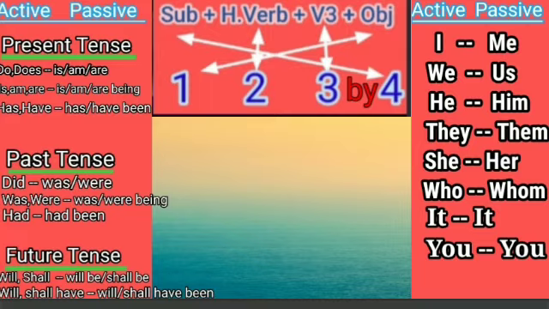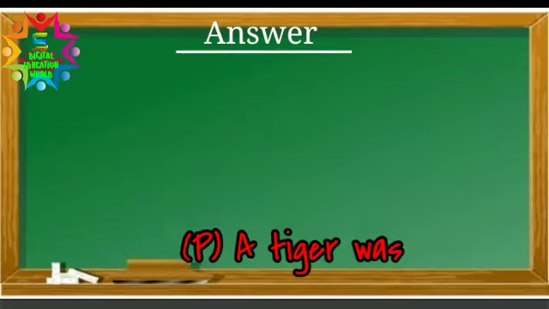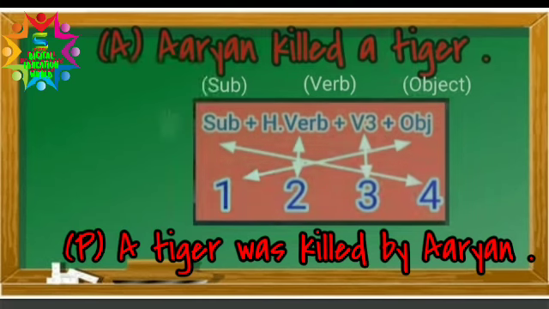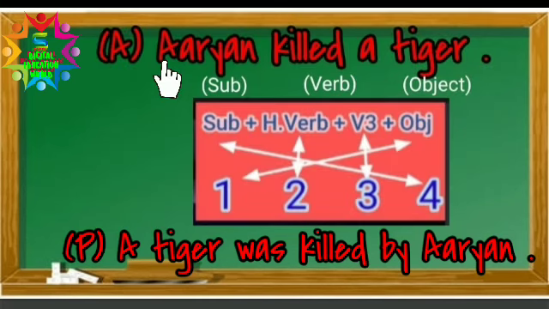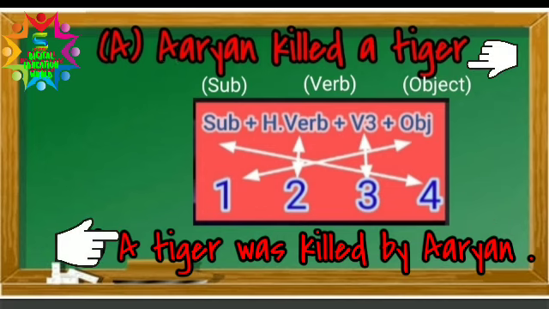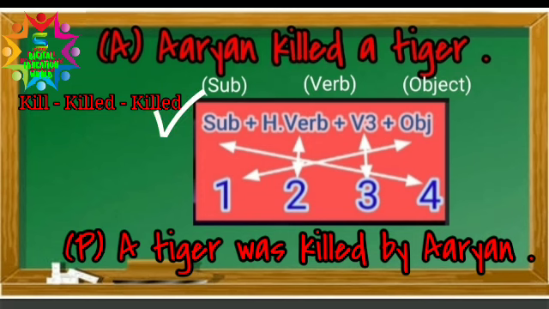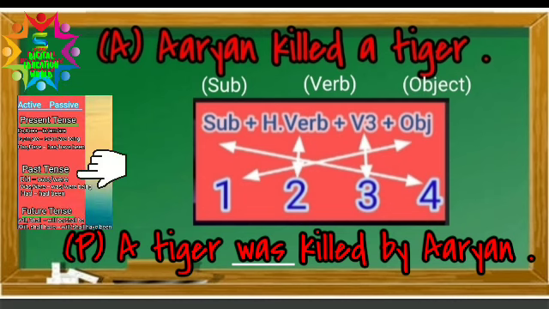So what will the answer be? The answer will be: A tiger was killed by Aryan. Here Aryan is the subject, so it goes to the last at number 4. A tiger is the object, so it came to the first, and killed is the verb. So the third form of the verb killed will be killed itself. And here we use the helping verb was because the sentence is given in the past tense. It means that the work is already done.